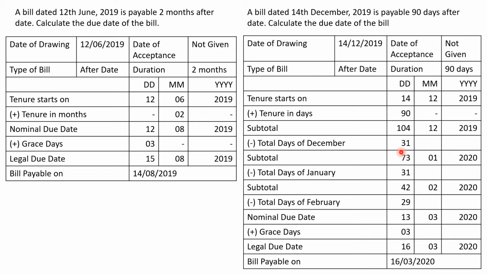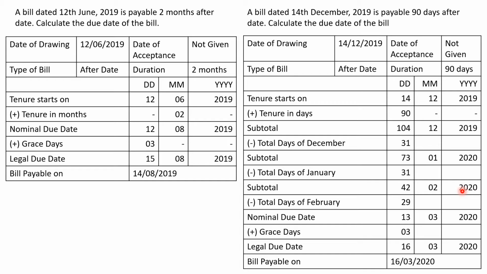But sir, January also does not have 73 days. Okay, that means we are crossing 31 days of January and then we are going ahead. Still our journey is not complete. So let me consider that I am going to cross 31 days of January. So I am deducting, as total days of January are 31. So 73 minus 31 becomes 42, that is 42nd February 2020, because after 31 days of January are crossed, still we'll have to cross 42 days of February.